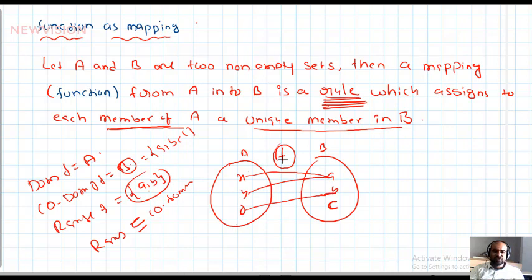Students, listen. f is a function from A to B. Set A totally is taken as the domain of the function. Set B totally is taken as the codomain of the function. In set B, some elements are the images for the elements of A. The set of those elements is called its range. So the range is always a subset of the codomain. For example, if C were not there, then the range and codomain would both be the same. So this is about the domain, codomain and range of the function.